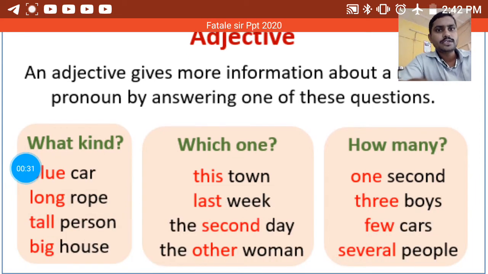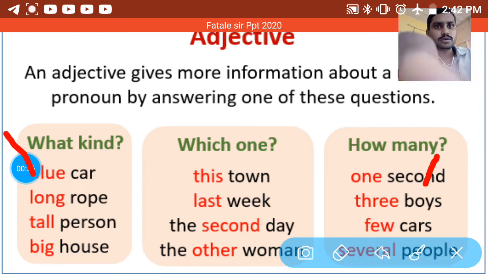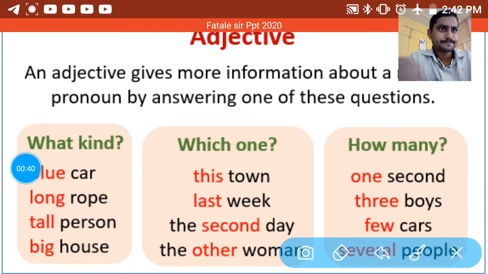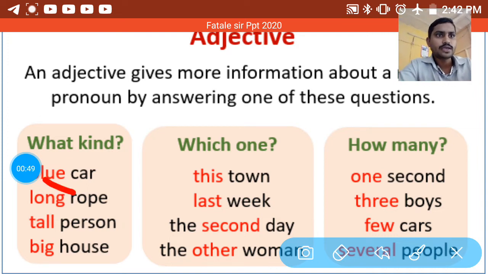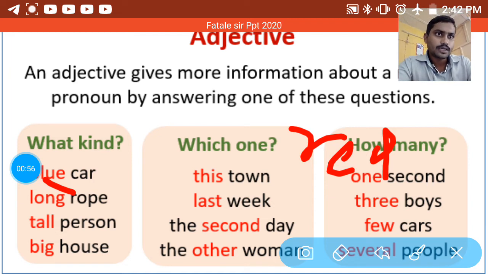Now see here, if I ask the question, I have a blue car. So what kind of car do I have? The answer you will get is blue car. If I ask the same question, I have a red car, so what kind of car do I have? You will get the answer red car. If I say I have a red rose, so what kind of rose do I have? The answer you will get is a red rose.